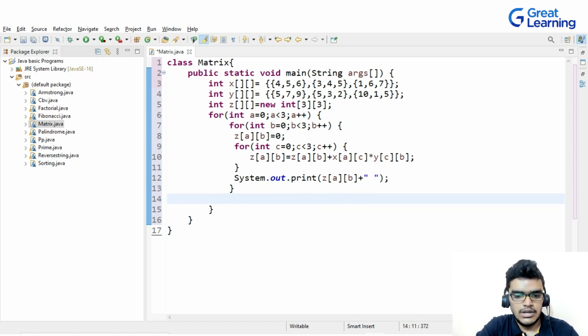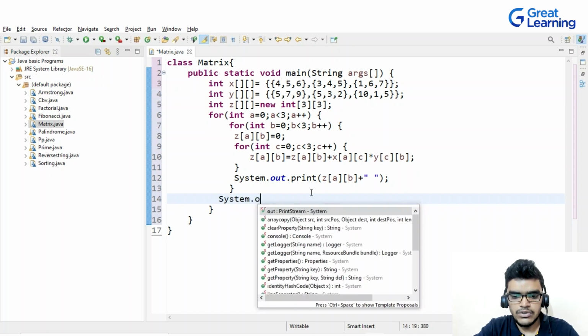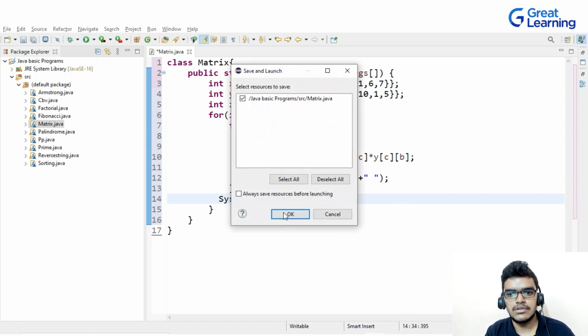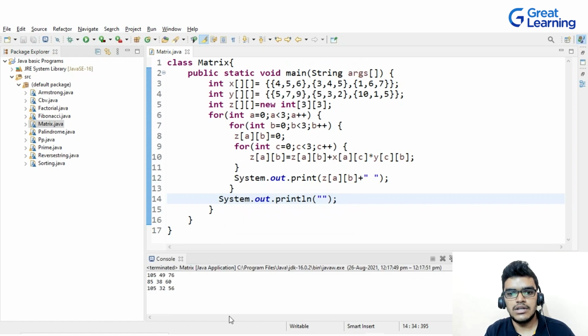So once again I will write System.out.println to jump into another line. So this is my program, and let me execute this. Here you can see that you are getting the matrix. So this is all about the matrix multiplication.